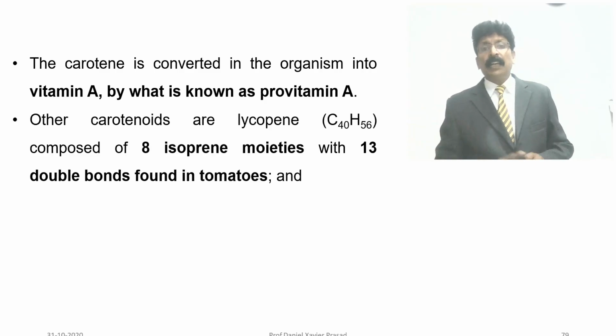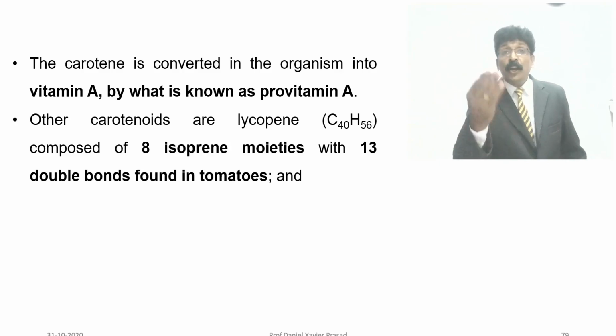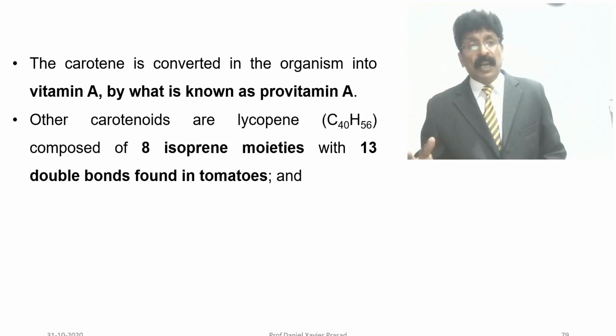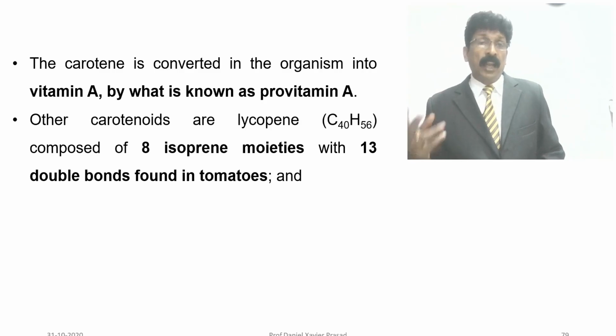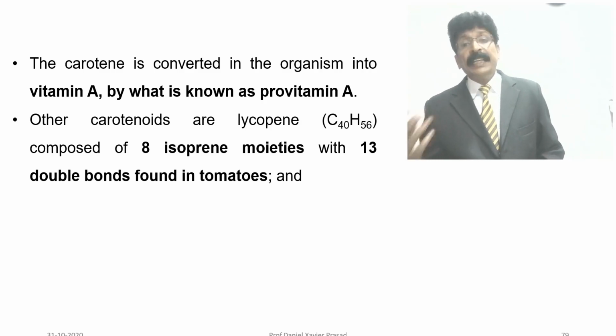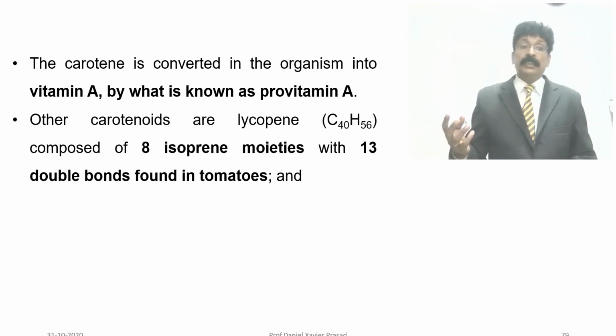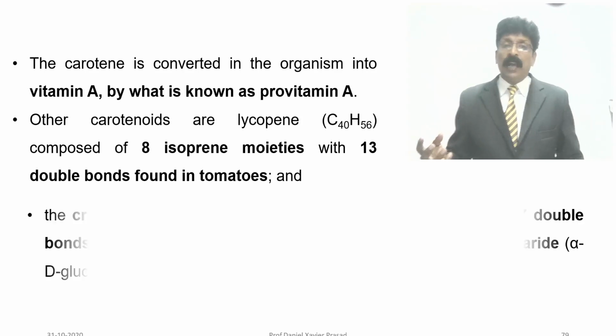Other carotenes are lycopene, which is present in tomato, C40H56, an open chain composed of 8 isoprene units with 13 double bonds, found in tomatoes.